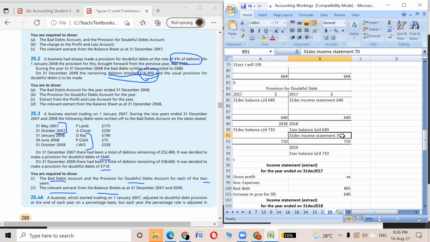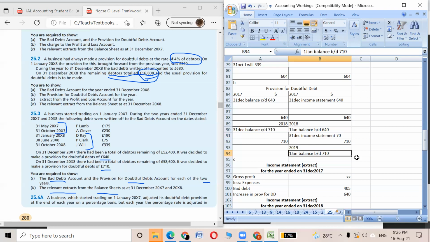Why in the credit side? Because the doubtfulness is increasing. But if it decreased, then we would put this amount in the debit side. But now our doubtfulness is increasing, that's why we are putting this 70 in the income statement in the credit side, which will increase our doubtfulness. You will put the balance sheet first, then we'll calculate the income statement, so it's a bit different. We will be transferring it to the next year, that means in 2019 it will be in the credit side 710.